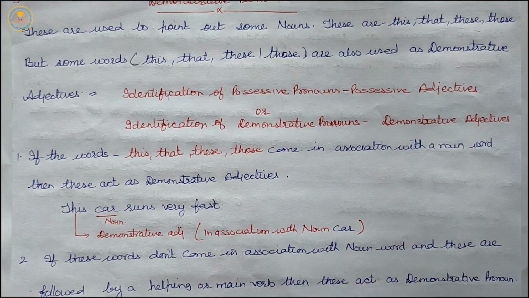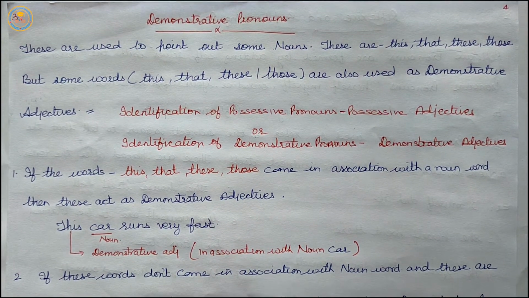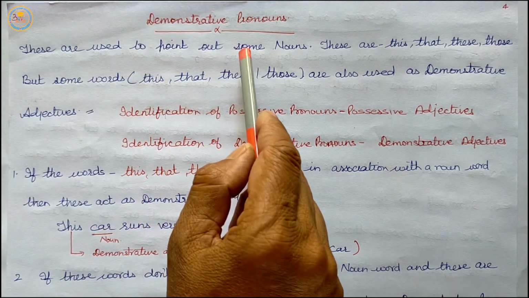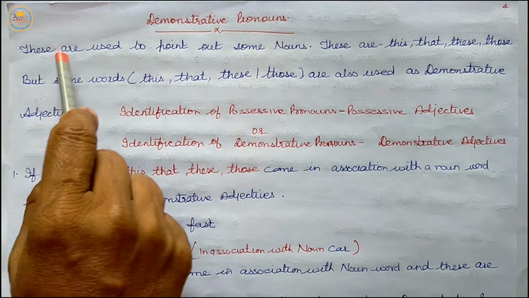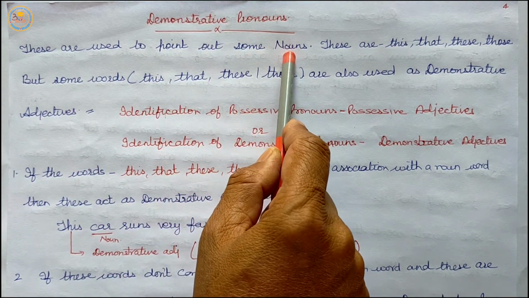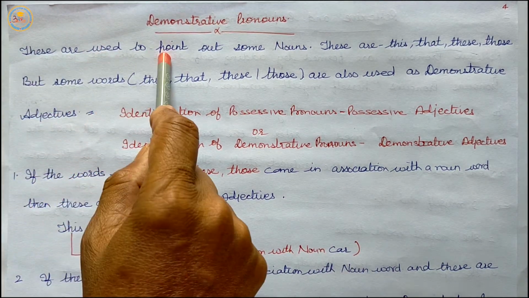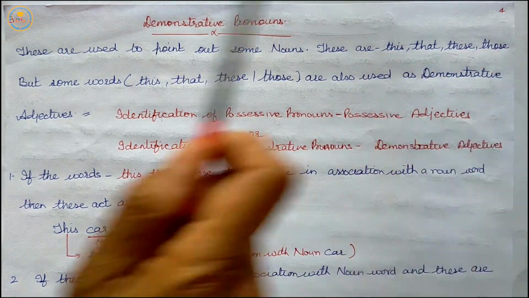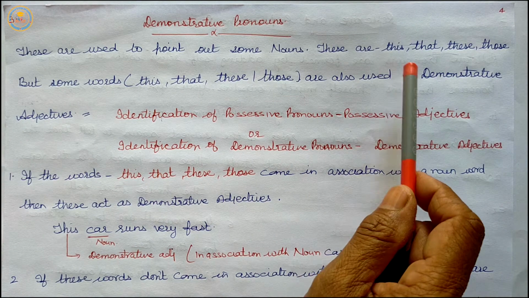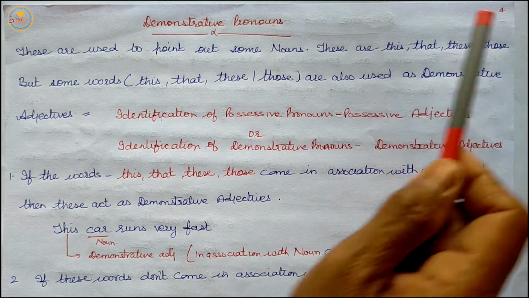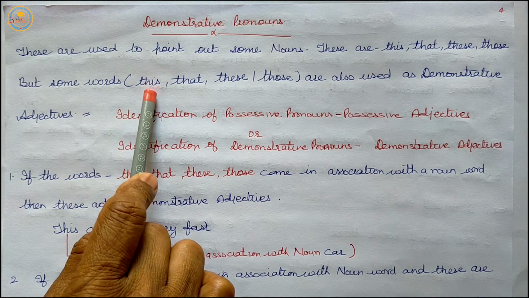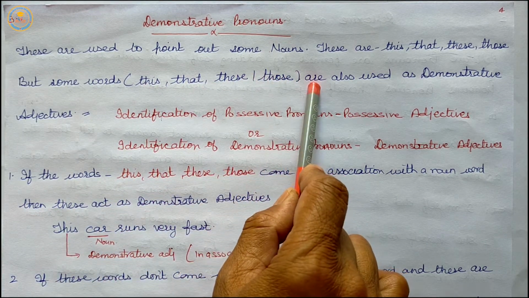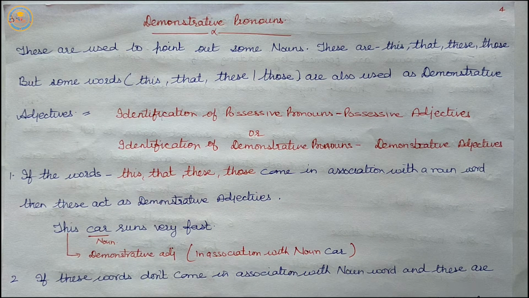Demonstrative pronouns. These are used to point out some nouns. These are this, that, these, those. But some words, this, that, these, those, are also used as demonstrative adjectives.